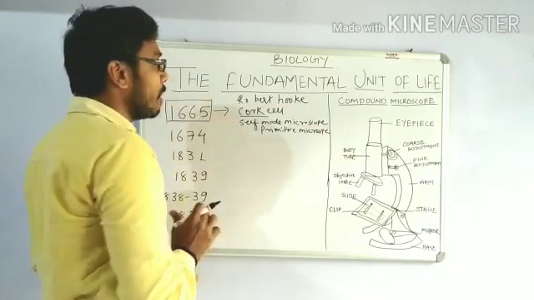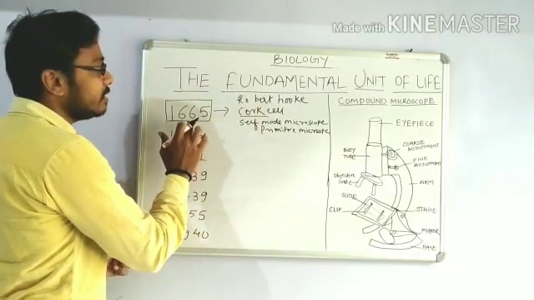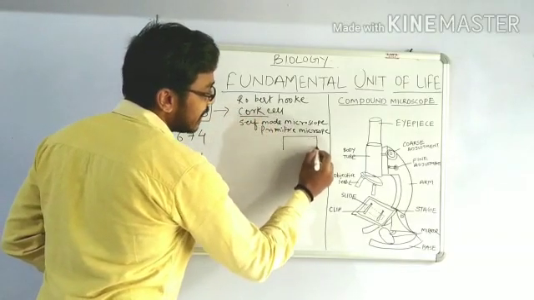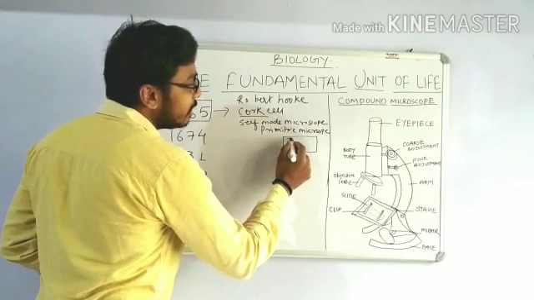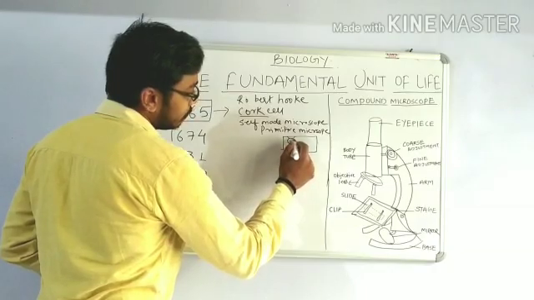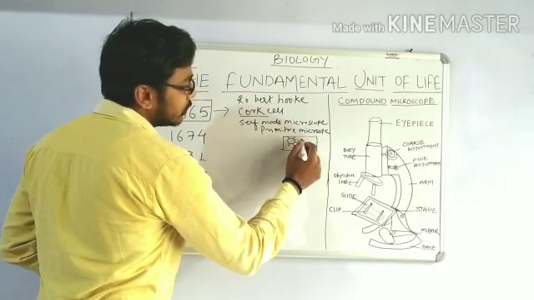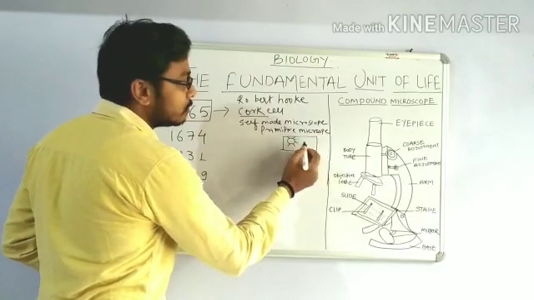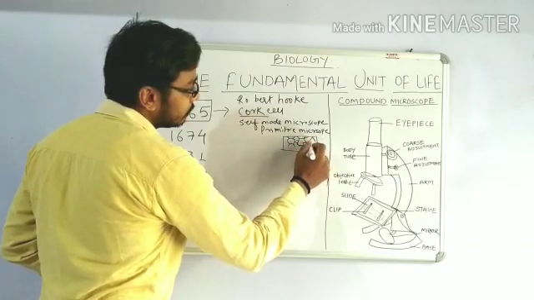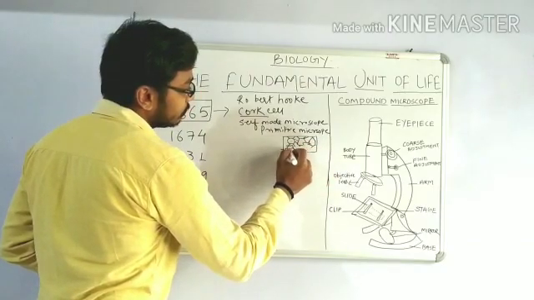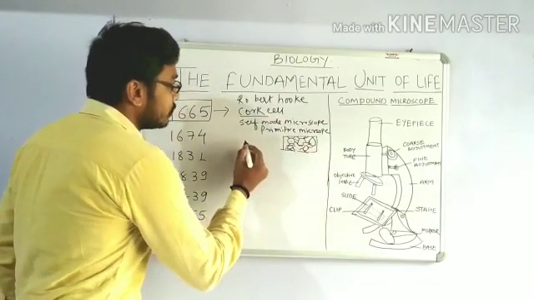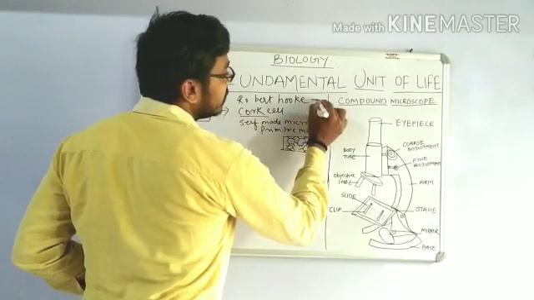It was a very simple type of microscope in which Robert Hooke saw the cork cell, and he found that the cells were in a honeycomb structure. You might have seen the honeycomb structure. So all the cells were looking like a honeycomb structure. I have just made it like this. You can see it is in a honeycomb structure. How does the honeycomb structure look? It is in this shape.